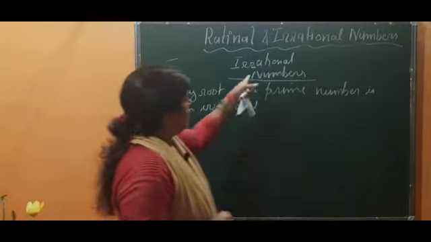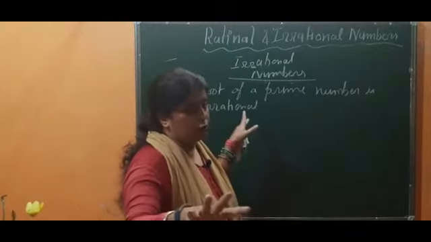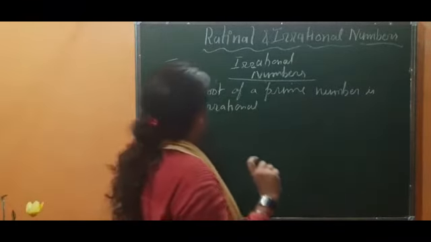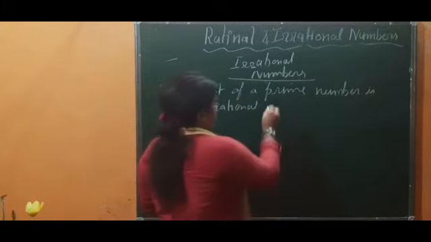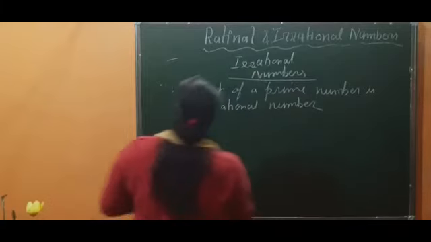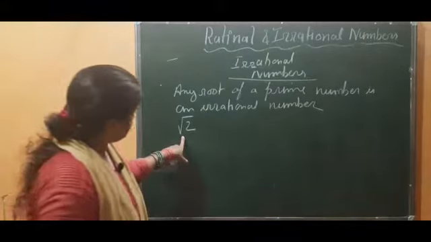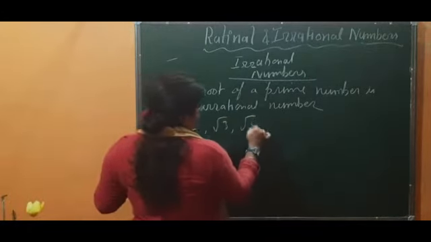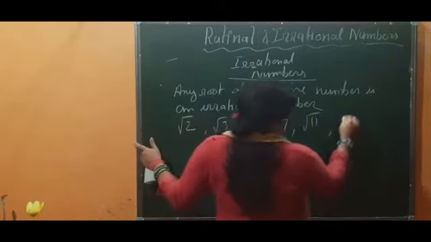Now we are going through irrational numbers. The definition I told you is the clue to identify whether a number is irrational or not. Any root of a prime number is called an irrational number. What does it mean? It means root 2, root 3, root 5, root 7, root 11 and so on.